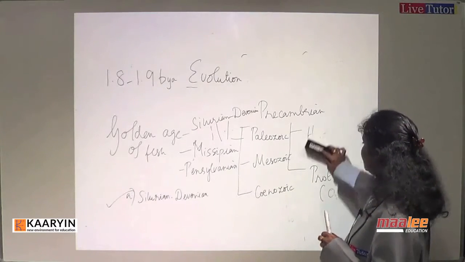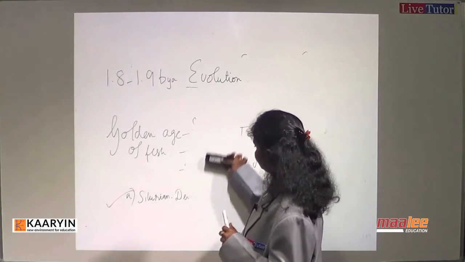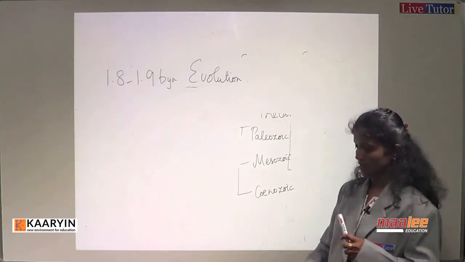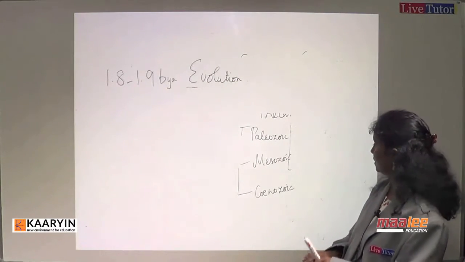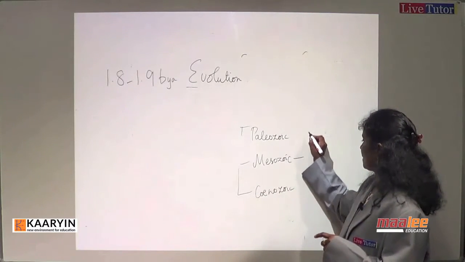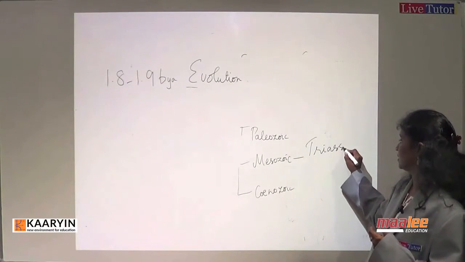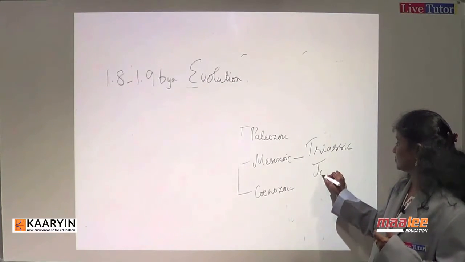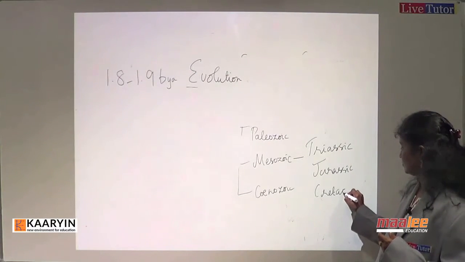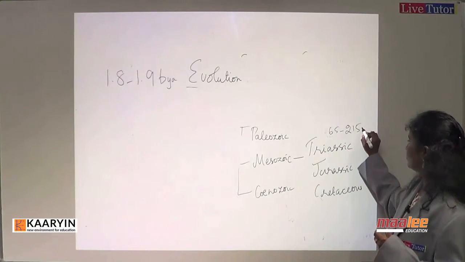Now let us go to the medieval era, which we call the Mesozoic era. The Mesozoic era has the important periods Triassic, Jurassic and Cretaceous, 65 to 215 million years ago.